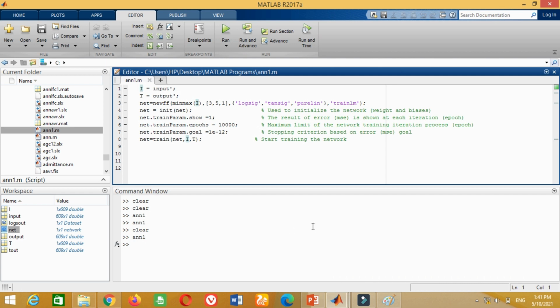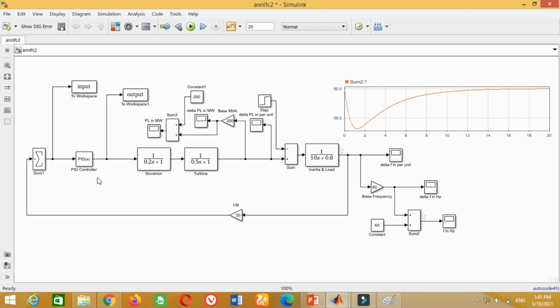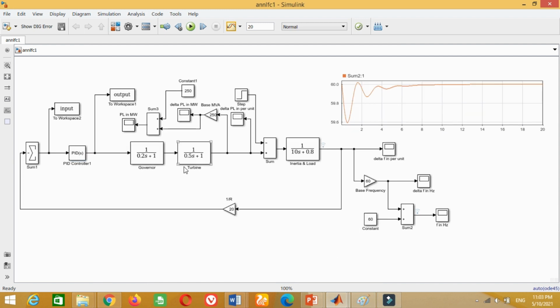Friends, it means that our system data is a little bit complex and the ANN is not able to perform its training due to smaller data. At this stage, we have to do some other steps in order to perform the successful training of the ANN.